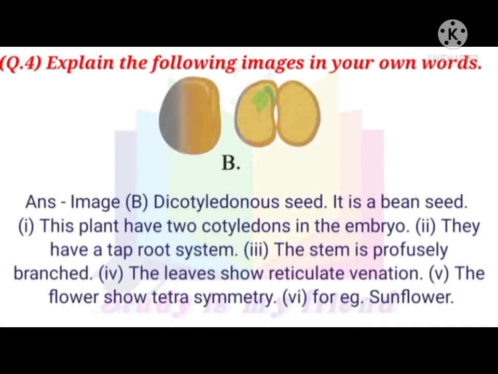Answer. Image B. Dicotyledonous seed. It is a bean seed. 1. This plant has two cotyledons in the embryo. 2. They have a taproot system. 3. The stem is profusely branched. 4. The leaves show reticulate venation. 5. The flowers show tetramerous symmetry. 6. For example, sunflower.